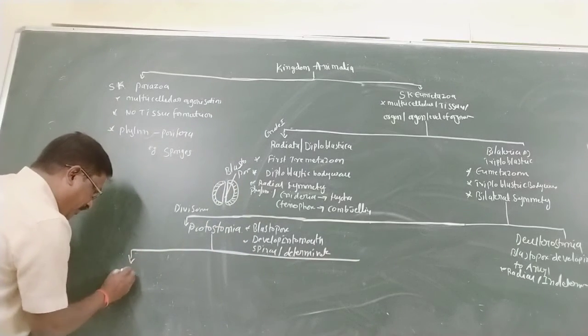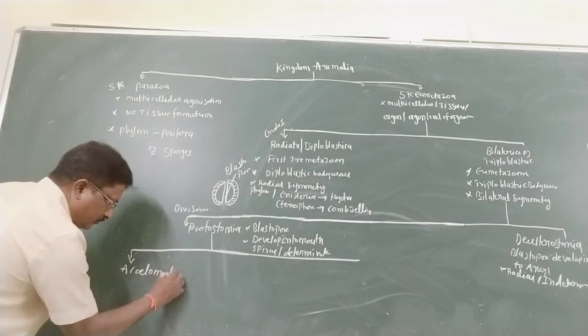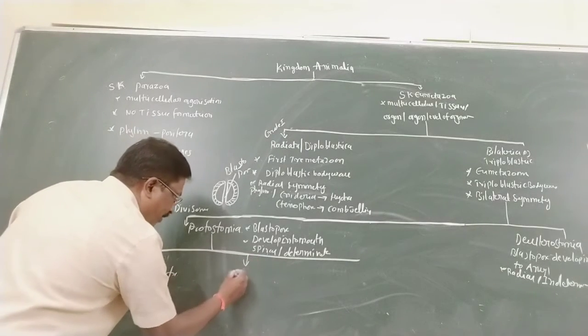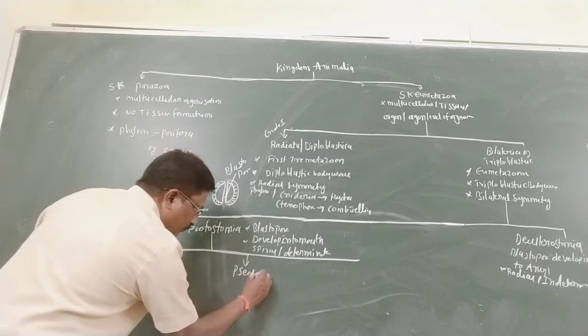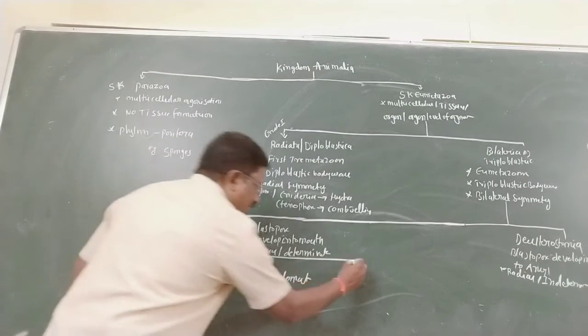Three subdivisions: Acoelomata, Pseudocoelomata, and Schizocoelomata.